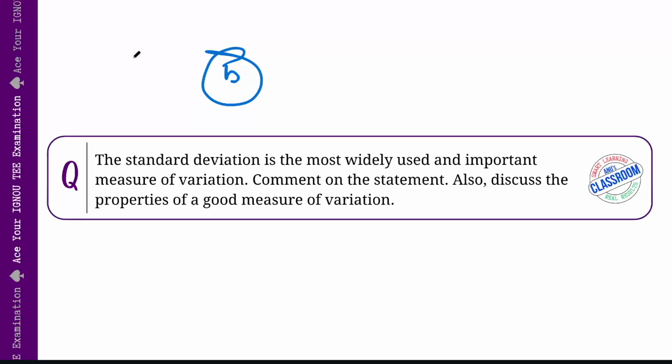Lastly, it should be interpretable. We want a measure that is easy to understand and compare. The coefficient of variation, which expresses standard deviation as a percentage of the mean, helps compare variability across data sets with different scales. In short, while standard deviation is powerful and widely used, other measures like range, average deviation or quartile deviation can be useful depending on the context. Understanding these properties helps us choose the right tool for analyzing variability in our data.